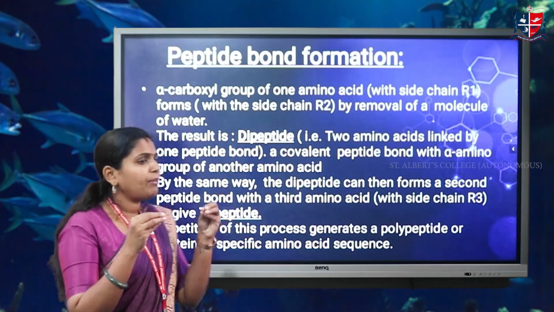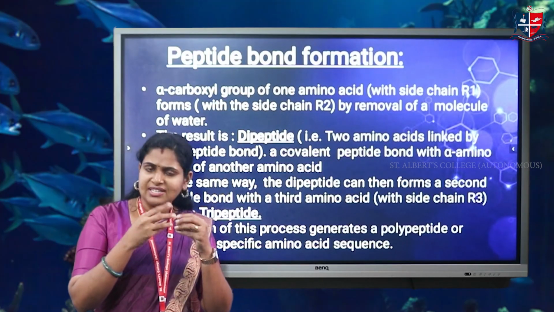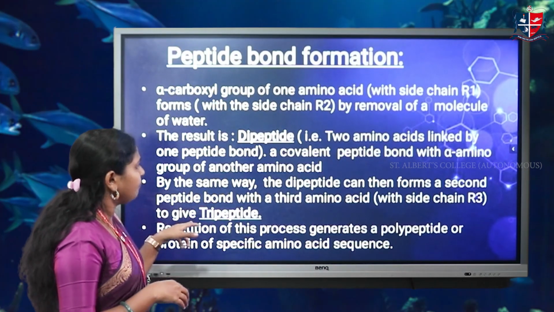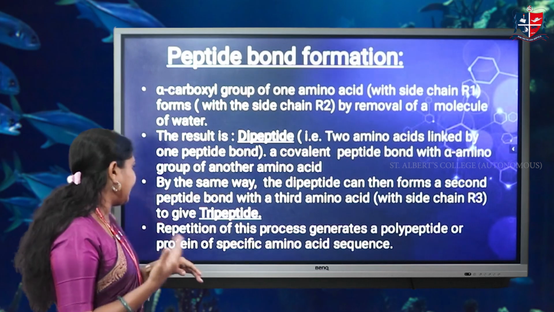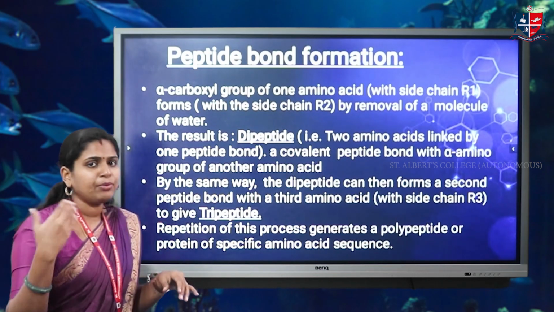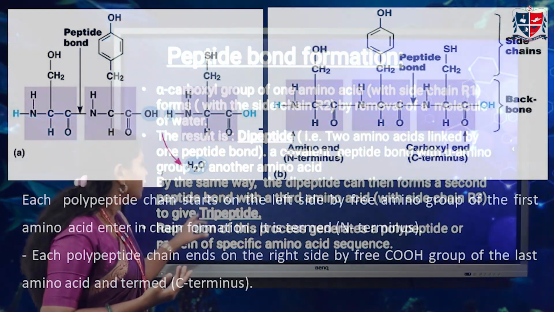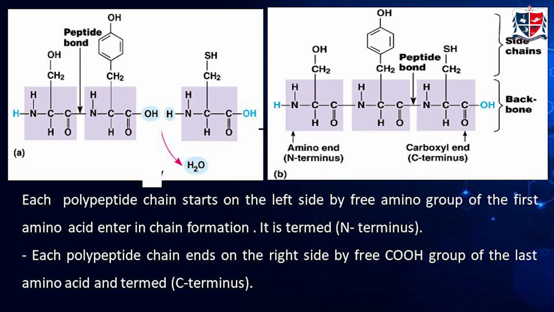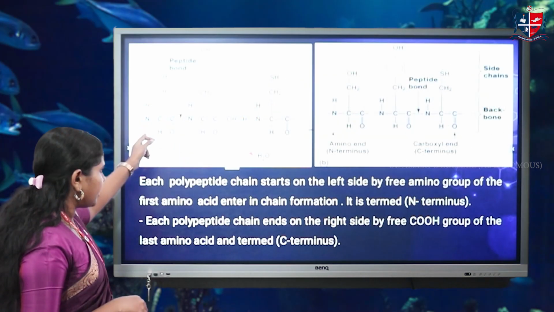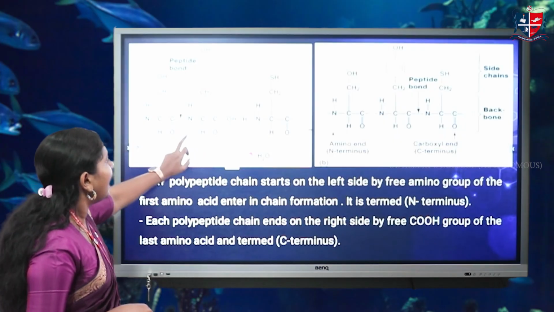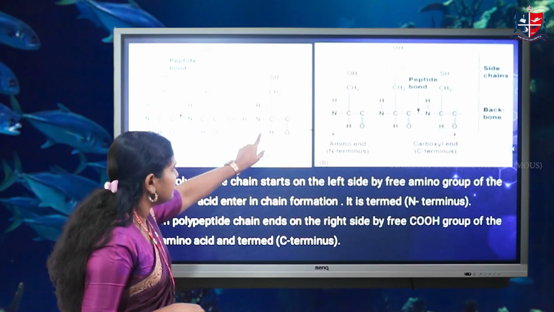Whenever two amino acids are bound together, they are known as a dipeptide. In the same way, a dipeptide can then form a second peptide bond with the help of a third amino acid for the formation of a tripeptide. Coming to their structure, here we can see three amino acids.